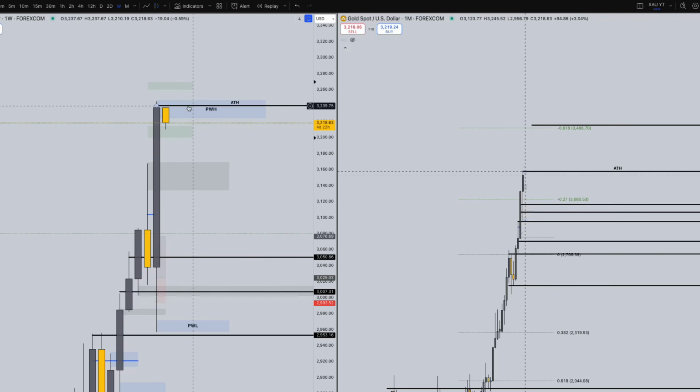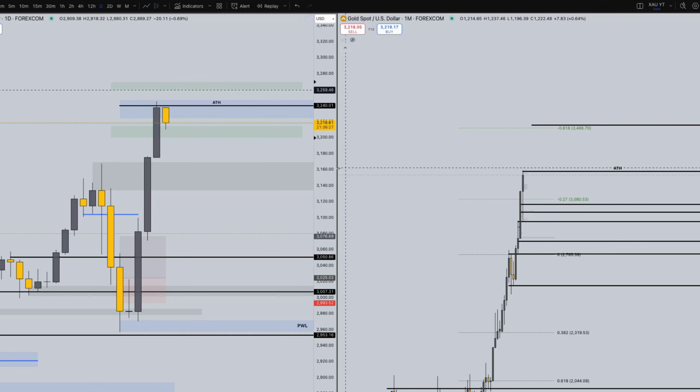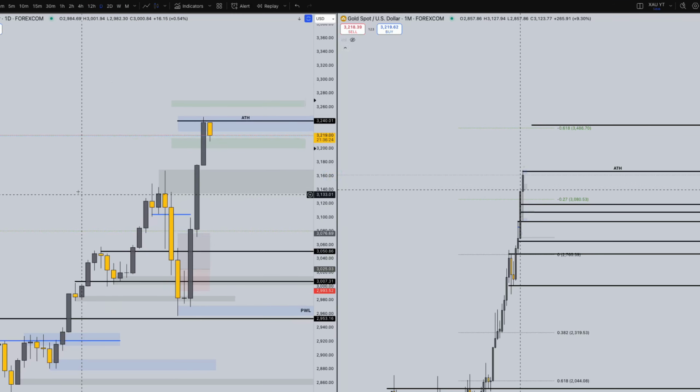So we have our technicals updated. Let's go ahead and zoom in a little bit more on the left-hand side to the daily time frame.